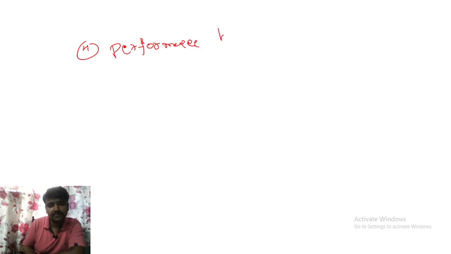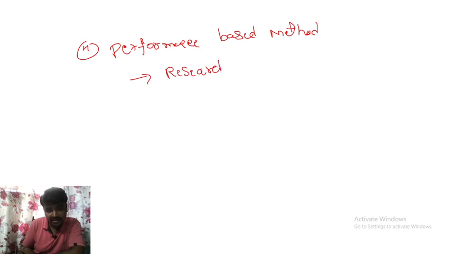And the last one is the performance based method. Performance based is under research. They are doing trial and error.